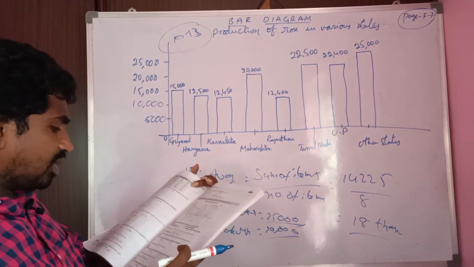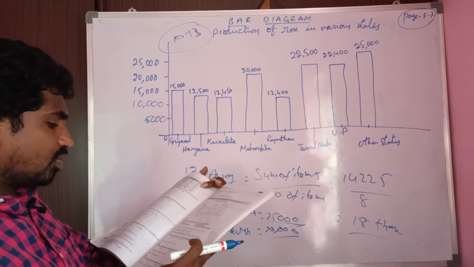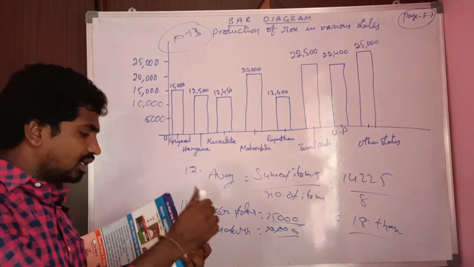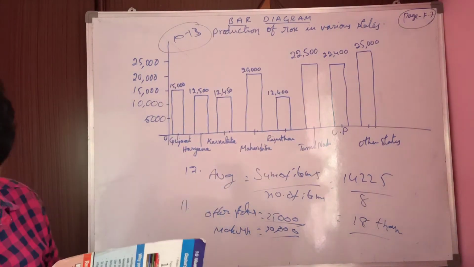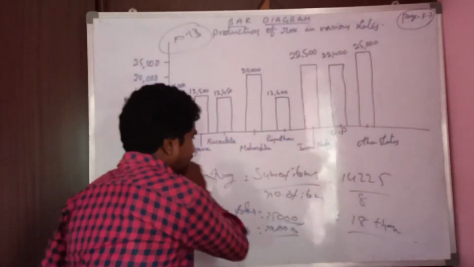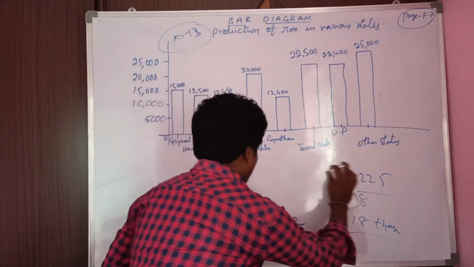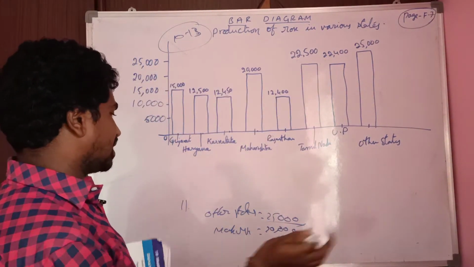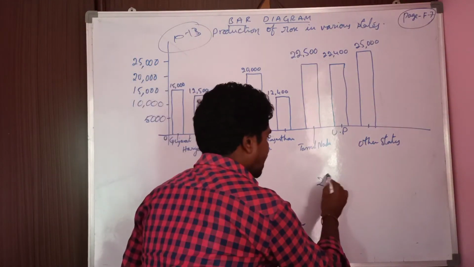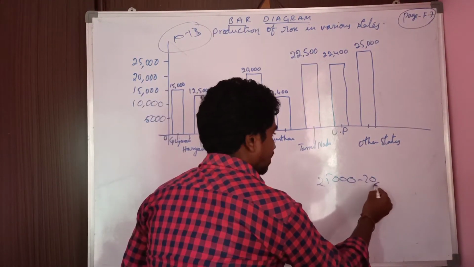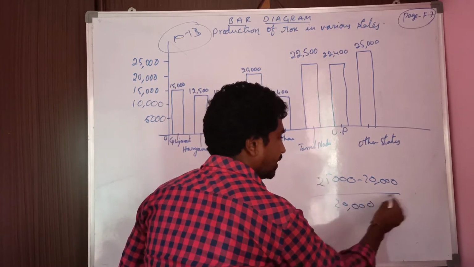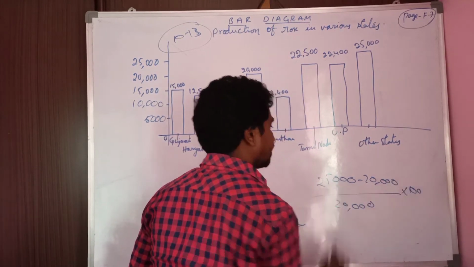Now he is asking by what percent rose production of other states is more than that of Maharashtra. So 25,000 minus 20,000, by 20,000, into 100.